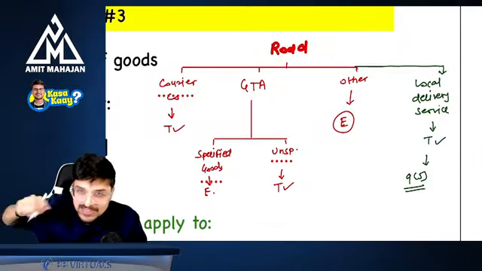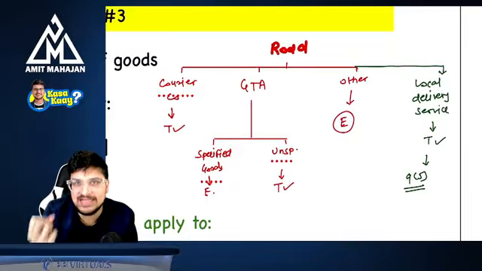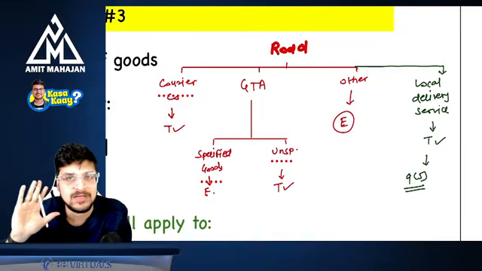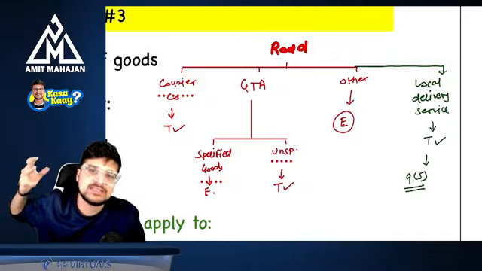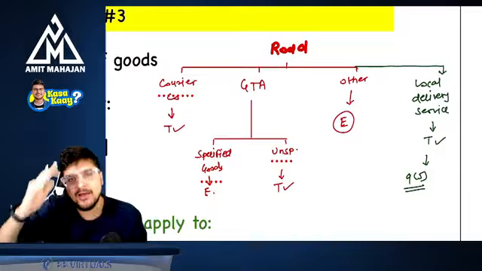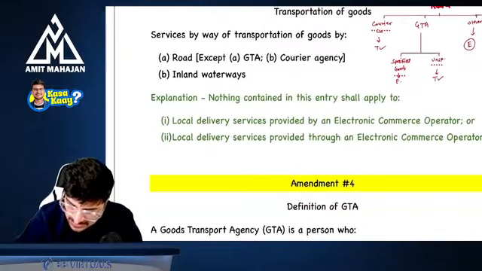If the supplier is an unregistered person, then the e-commerce operator will pay. So first of all, we need to identify the taxability. We understood that this is not falling under exemptions, which means it is taxable. If it is taxable, who will pay the GST to the government? It depends on whether the supplier is a registered or an unregistered person. I hope you are able to identify the interlinking of these two chapters.